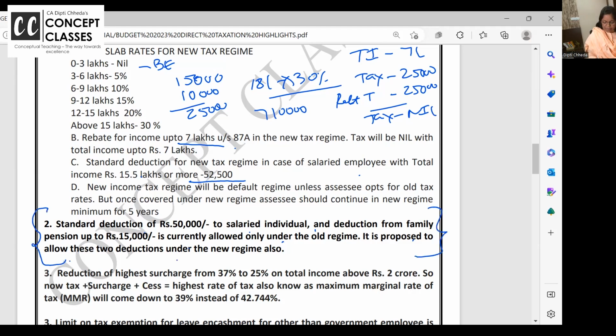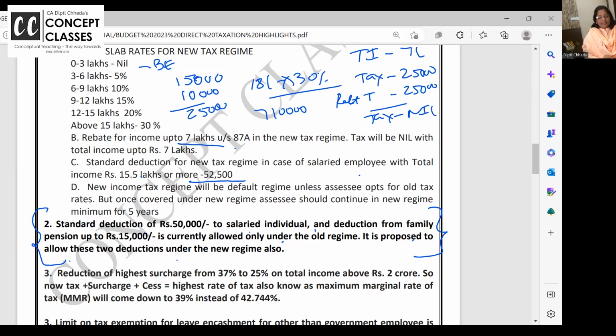I'll explain a little bit of this. So many times when the employees retire, they're not getting salary, but monthly they get pension. Now this monthly pension is like salary only, but you are right now not an employee. You are the former or earlier employee, right? Now, in the new tax regime, if you are just receiving the pension, no HRA, no allowances, no perquisite, still you can take a standard deduction of 50,000.